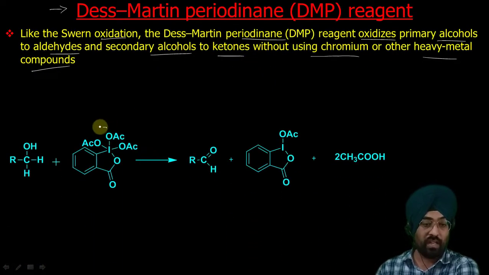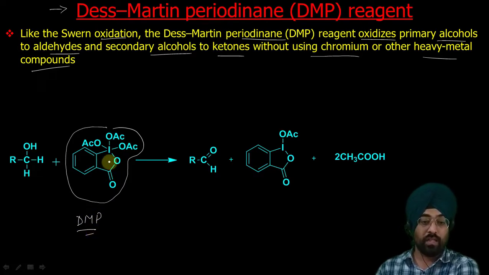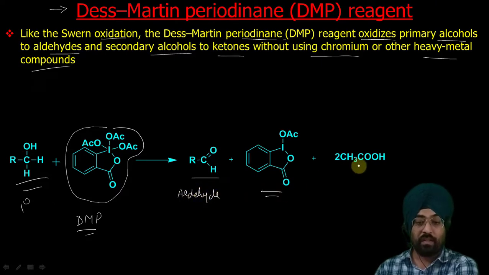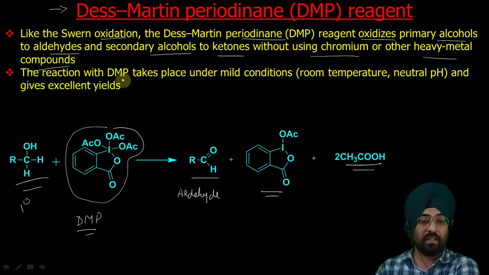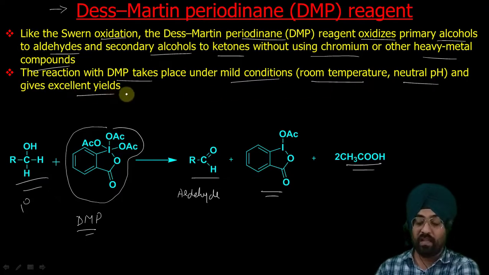So this is your DMP reagent, Dess-Martin periodinane reagent. It is an iodine compound. So this is your alcohol. This is a primary alcohol. With the DMP reagent you will get aldehyde. If it is a secondary alcohol we will get ketone, plus this, plus acetic acid. The reaction with DMP takes place under mild conditions. So we require room temperature, neutral pH, and it gives excellent yields.